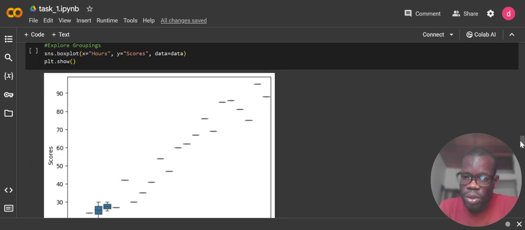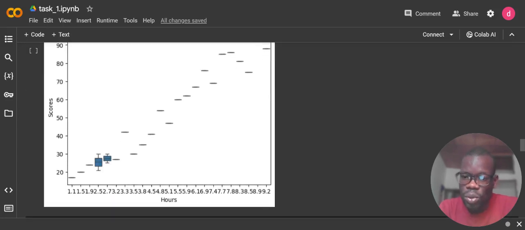The box plot helps to explore groupings of hours and scores.